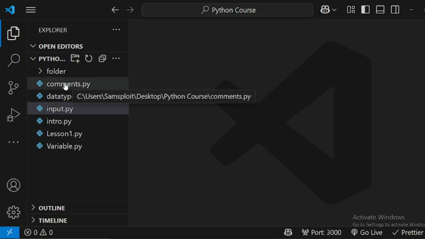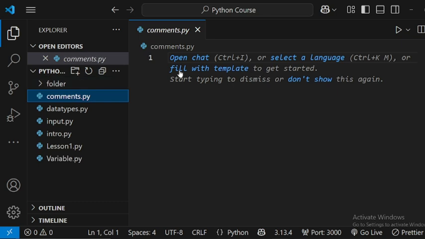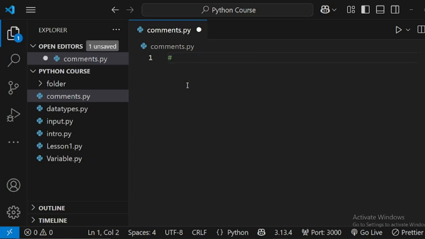Let's create this comment.py file. We want to create that particular file, comment.py. The question is how to leave a note in our Python code. Some notes a person leaves in our Python code are shared with the hash sign. Anything that comes after the hash sign is a comment, a note in our code.